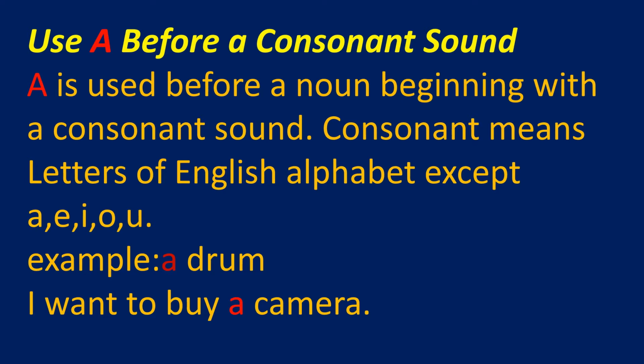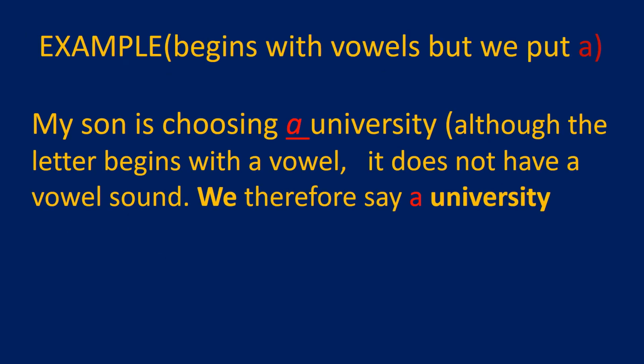Since the word drum begins with D, a consonant, we use a in front of it. Another example sentence, I want to buy a camera. We use article a in front of the word camera because camera begins with the letter C, which is a consonant.